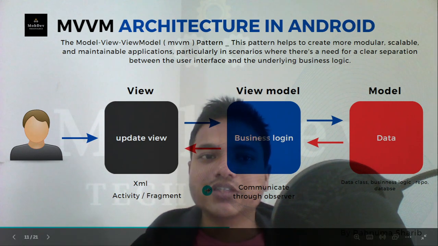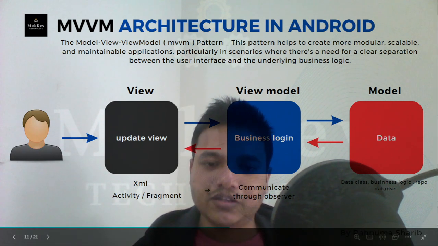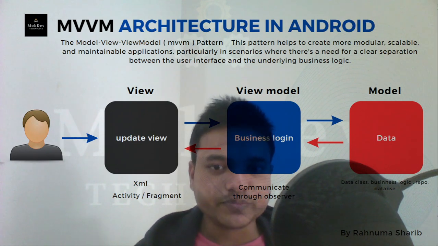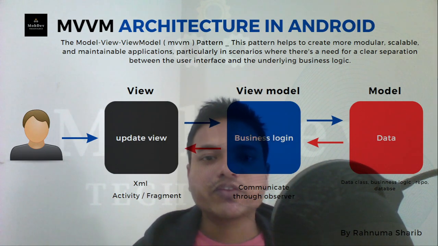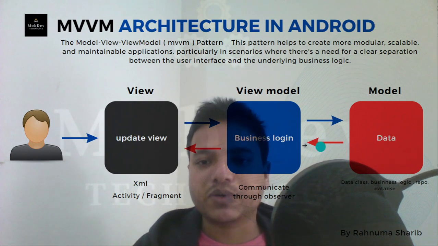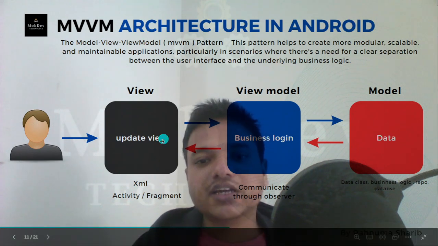Here you can say this is the common structure of this slide, which we see in MVP. The difference is only that there was a presenter, and here there is a view model. So again, everything else remains the same.